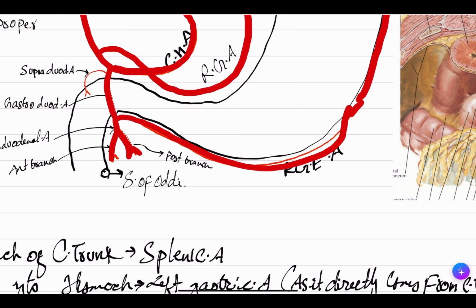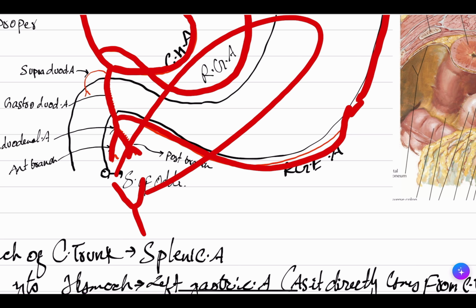That would be anterior and posterior branches. Similarly, anterior and posterior inferior pancreatoduodenal will come from what? Superior mesenteric artery. They will anastomose and they will supply the head mostly, and maybe the uncinate process.